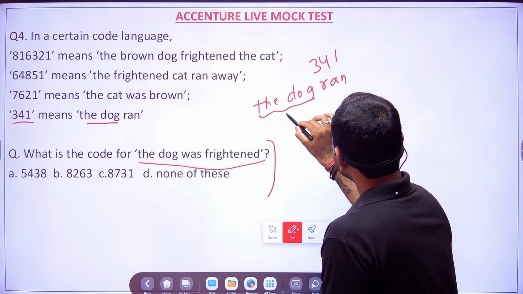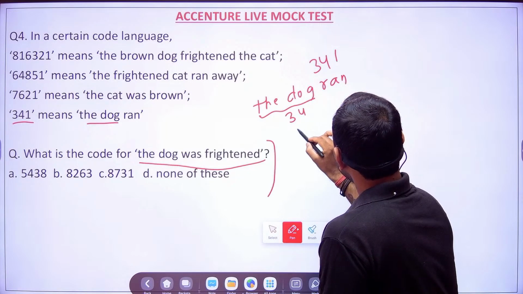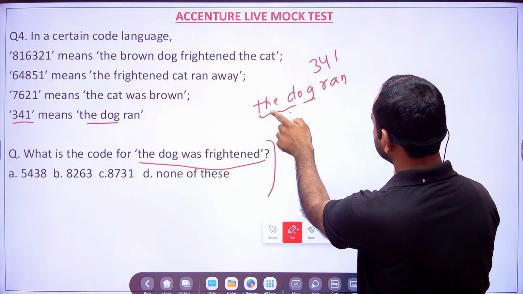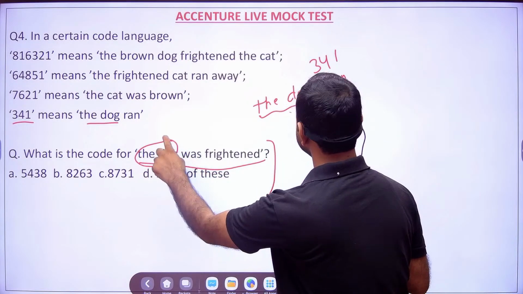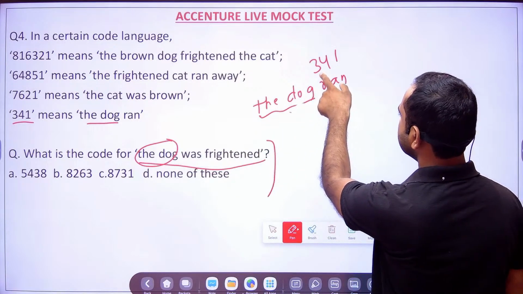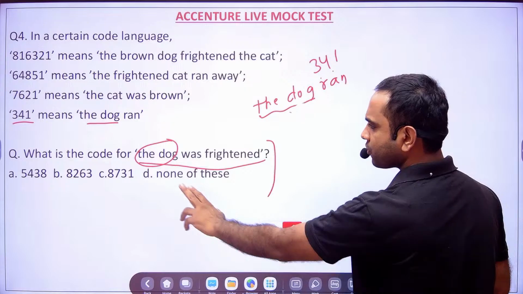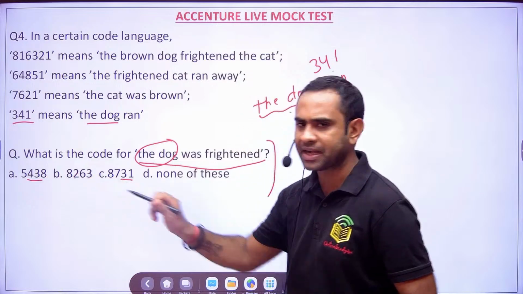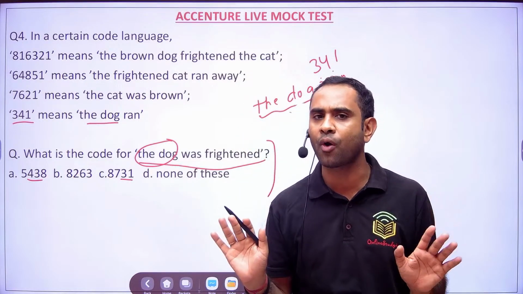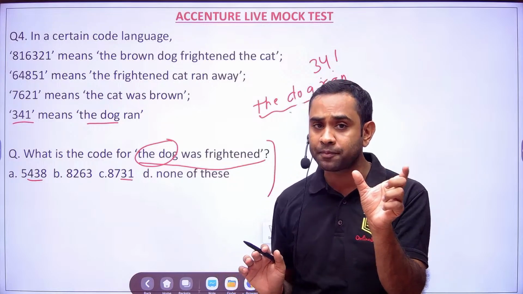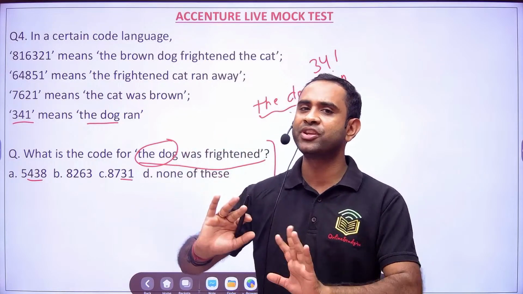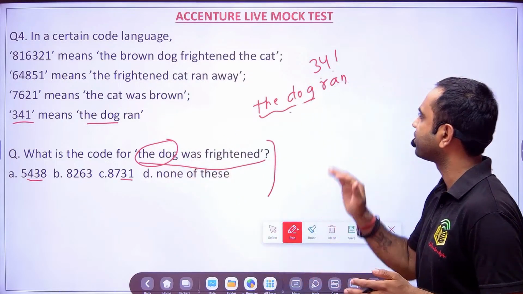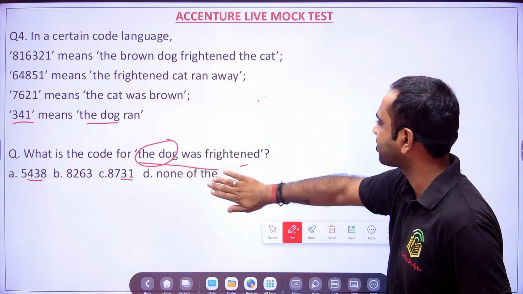So you see, either it will be 34, or it will be 31, or see all the possibilities. So wherever you see the dog, here they're telling the dog, that means in the option you should be having 34 or 31 or 41, right? So that is one thing. Here you could see 31 is there and 34 is there, right? So you have multiple options. That means we need to find out the complete code. See, the first thing you have to look at is, is there any possibility which will give me the answer? If it is no, immediately move on in finding it. Don't waste your time, okay? Because a lot of combinations will be there.